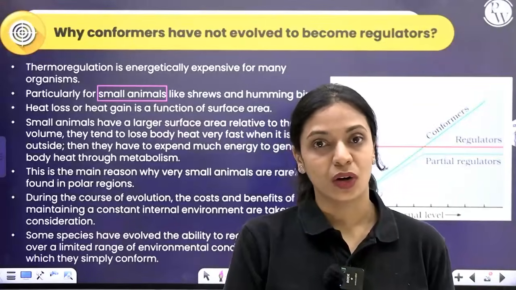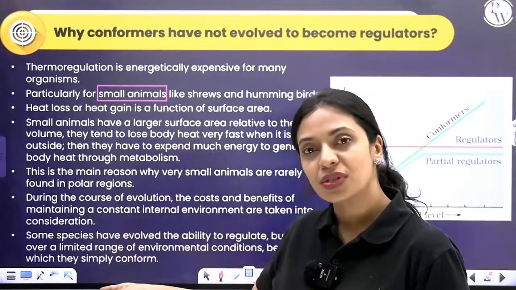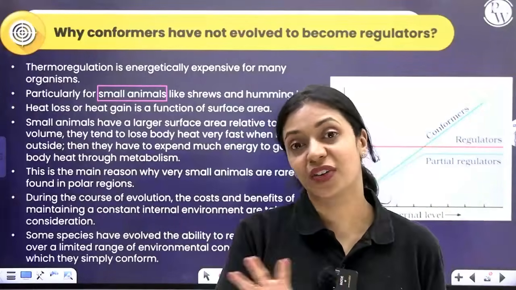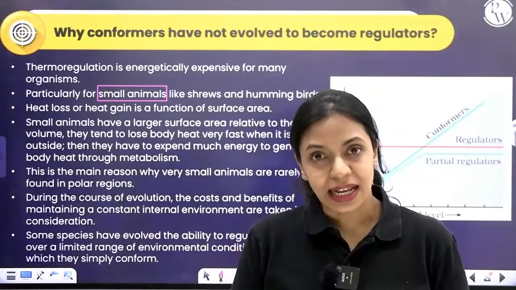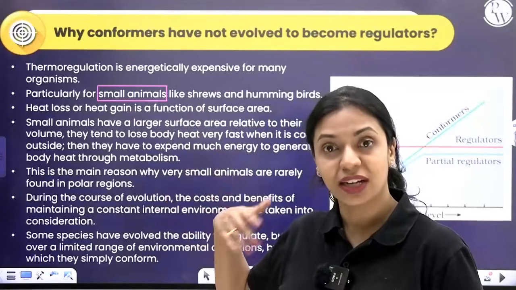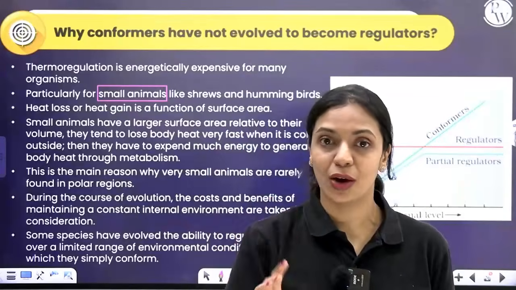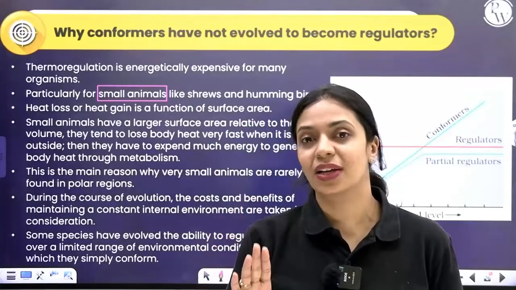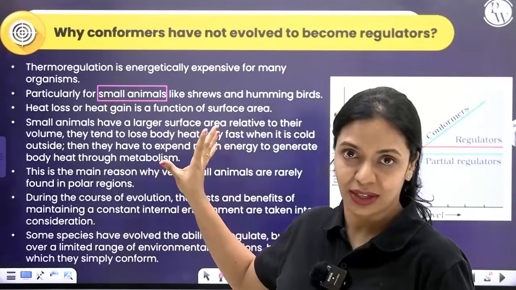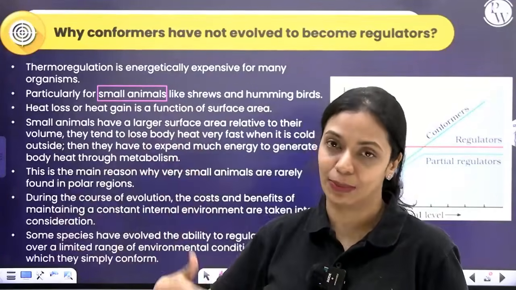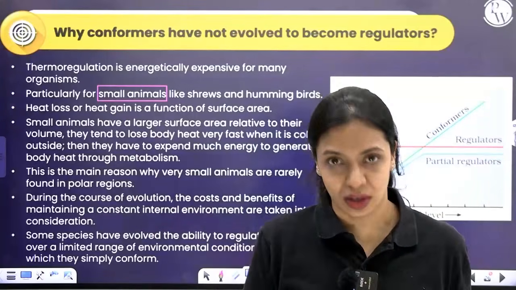Now, previously I told you that all mammals and all birds are thermoregulators. Now I'm saying shrews and hummingbirds find it very difficult to regulate because it's very expensive. This line is given under conformers. Students get confused that they are conformers, but they are not actually conformers. They are used as examples to show you how for smaller animals, thermoregulation becomes very expensive. It's expensive for them, but they're still thermoregulators. But not every small animal can do that. Small lizards and smaller reptiles, they cannot afford to do it.